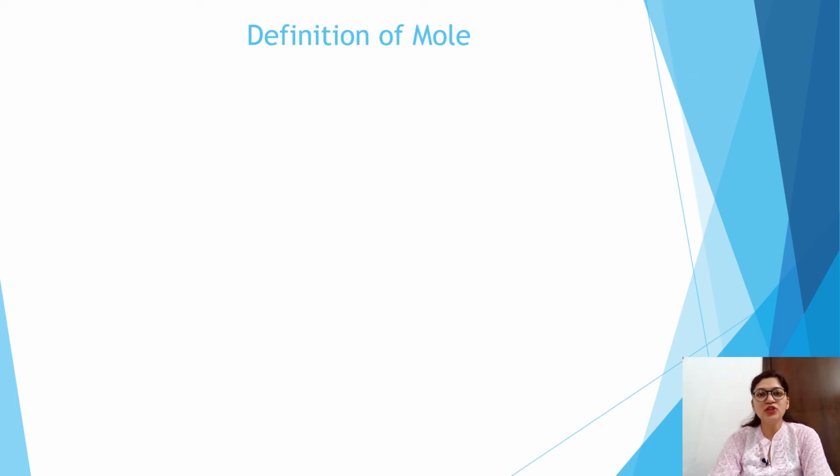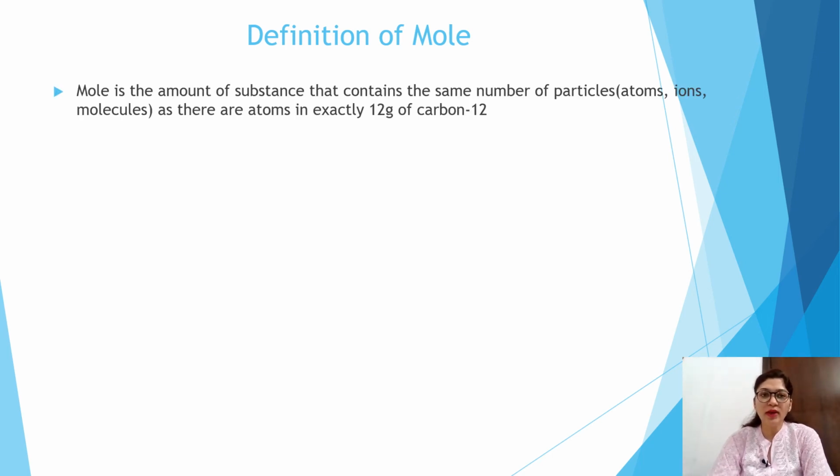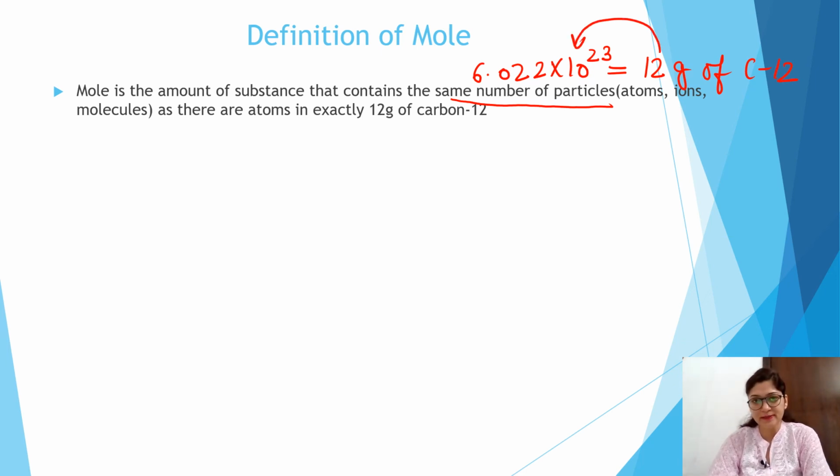Now we have discussed so much about mole. So finally we can conclude the definition of mole. As per the scientists, 1 mole can be defined as the amount of substance that contains the same number of particles. What is this same number of particles? It is 6.022 into 10 raised to power 23 particles, equal to 12 gram of C12. Means 12 gram shows this much of particles.